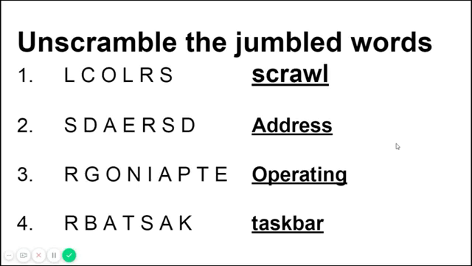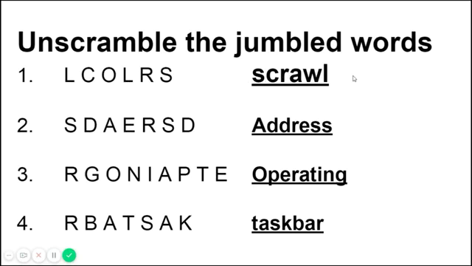Unscramble the jumbled words. It does not mean the spellings are wrong; it is mixed, not in a meaningful order. You should put it in order so that it gives meaning. The first one is scroll. The spellings are scattered here.